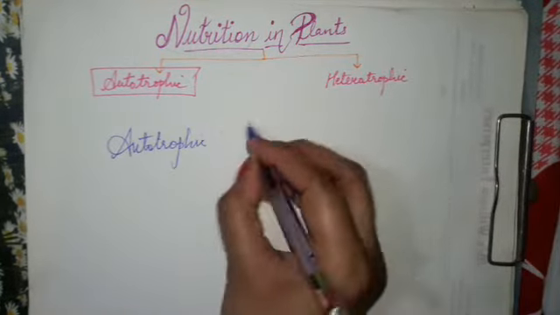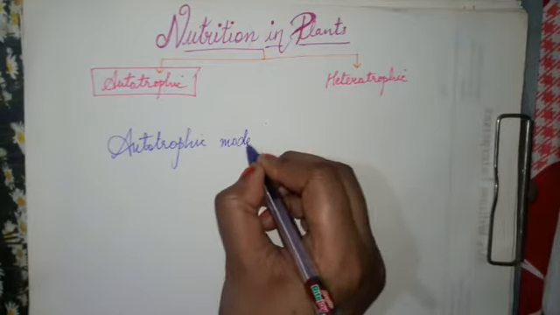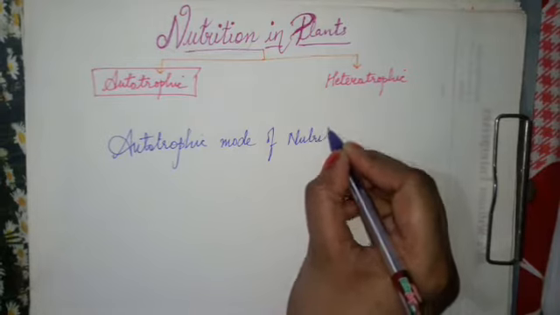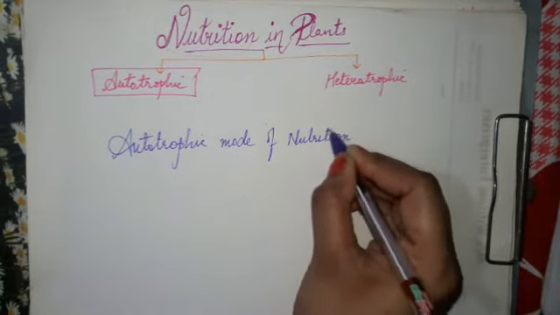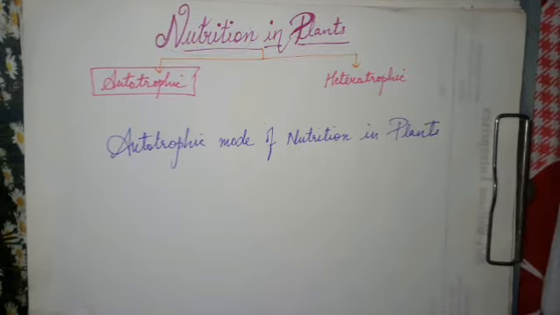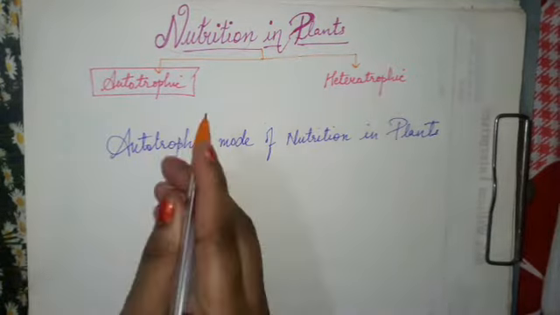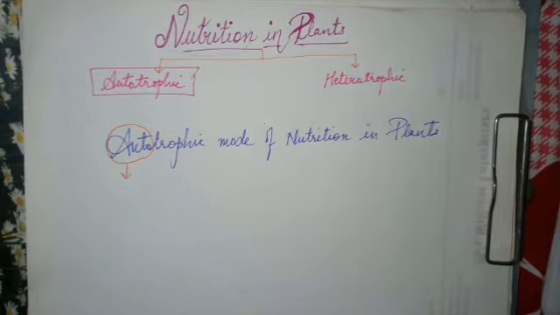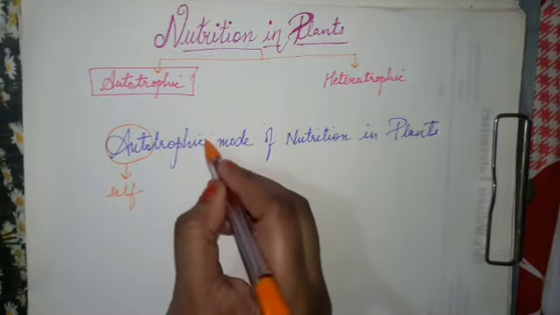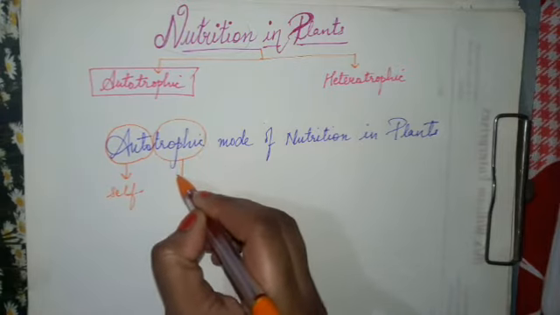Autotrophic mode of nutrition in plants. The word itself speaks wonders. Auto means self, whereas trophic means nutrition.